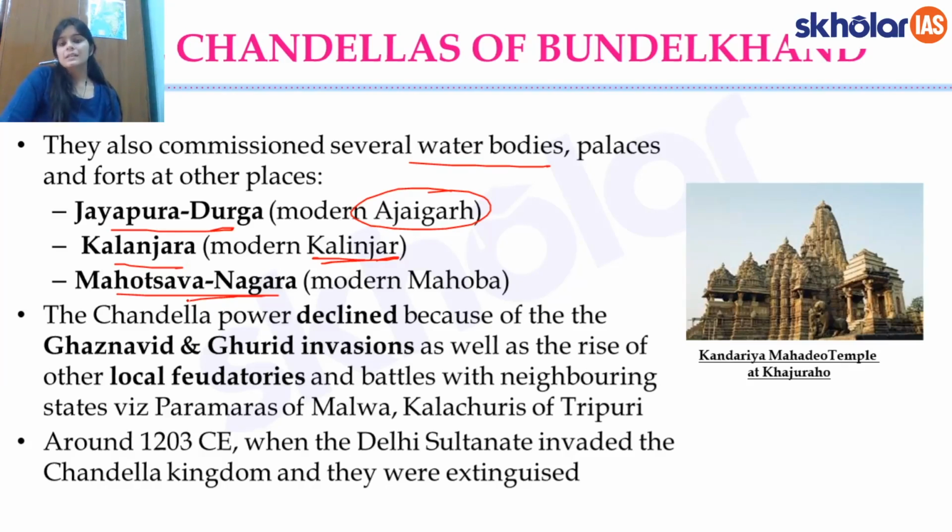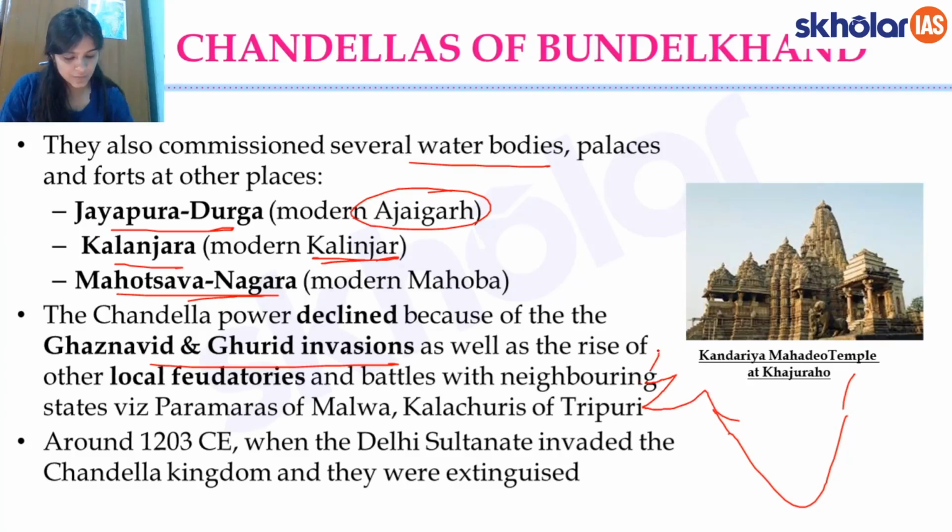Now this dynasty declined because of the Ghaznavid and the Ghurid invasions, the Islamic invasions which were happening, and they were essentially pushing further inside India. So let's say if this is India and this is, please excuse my map, if they were somewhere here in the central region, and the Islamic invasions were coming more and more deep inside the country, when they reached this region, the Chandelas were also uprooted.